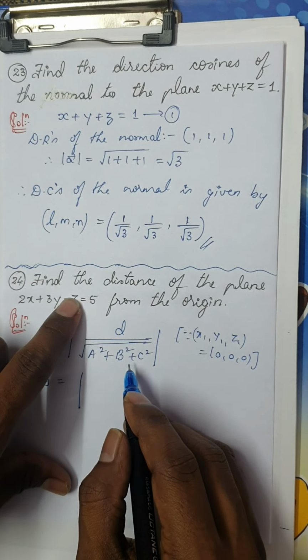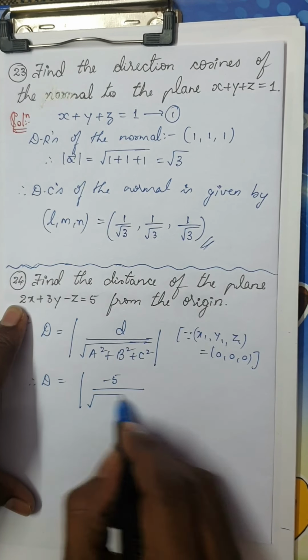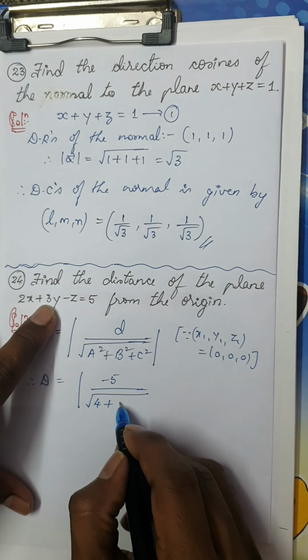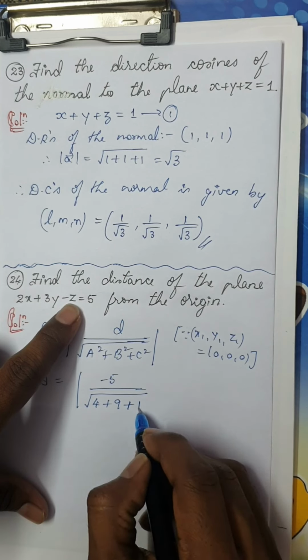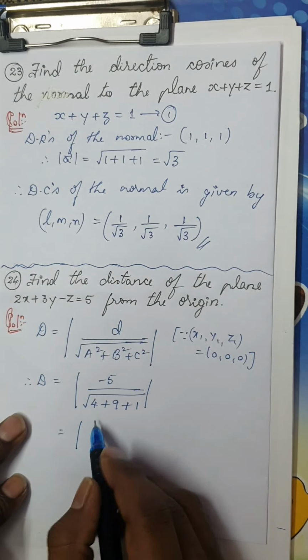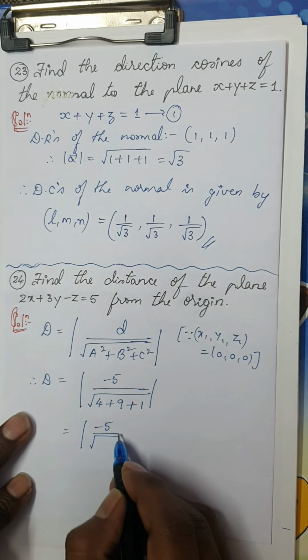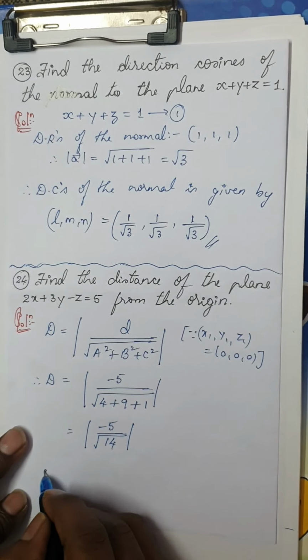Therefore, what is the value of D? Actually, you have to take it to the left hand side. So it's minus 5 divided by the root of a square, that is 2 square is 4, 3 square is 9 and c square is minus 1 square, so that is 1. So this is nothing but the modulus of minus 5 divided by root 9 plus 1, 10, 14.